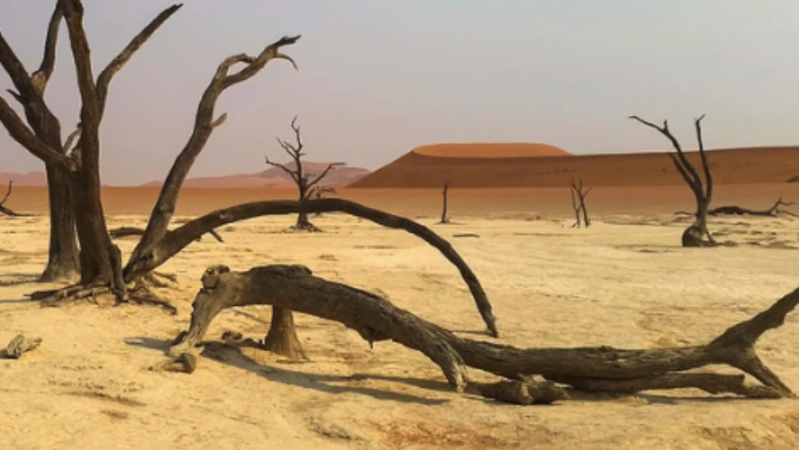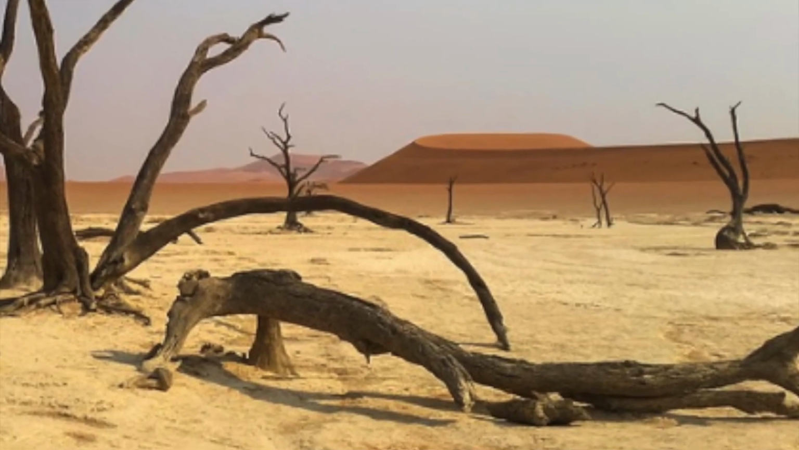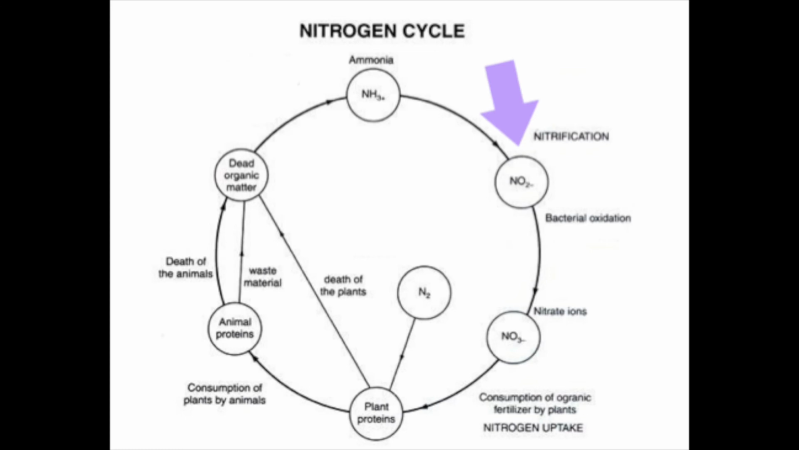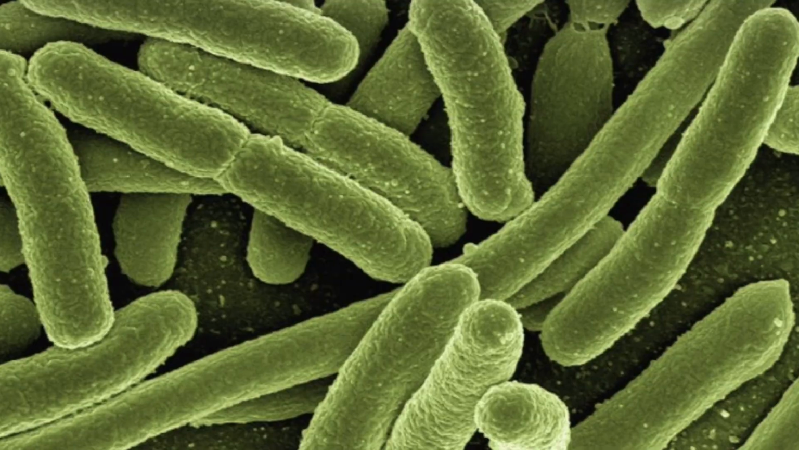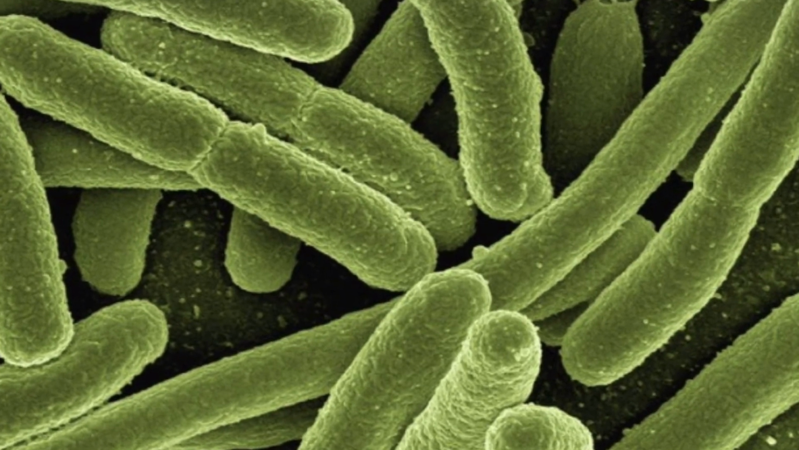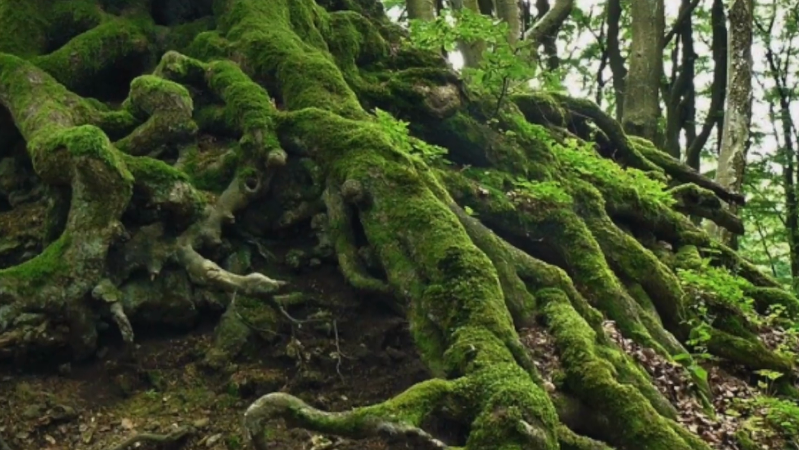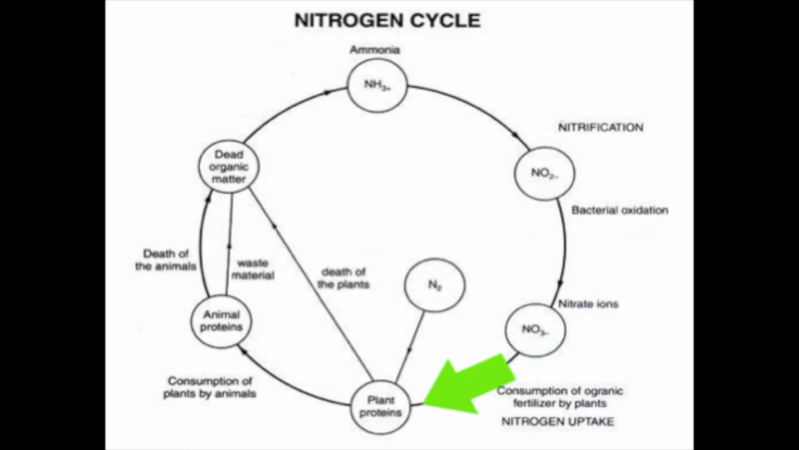And then of course we have the dead organic matter that is converted into NH3, and then we have nitrification, NO2 negative, and bacteria actually goes through oxidation, which changes it into a nitrate ion, and then the plants can take up the nitrogen once again, and the process goes over and over again.